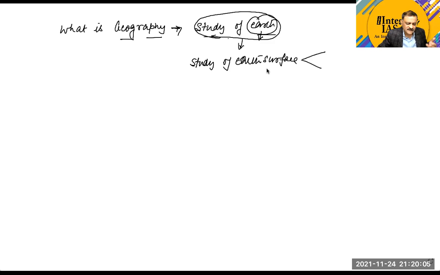A study of Earth's surface. Earth's surface is of two types. One is called the natural surface, and another you can call the man-made surface.